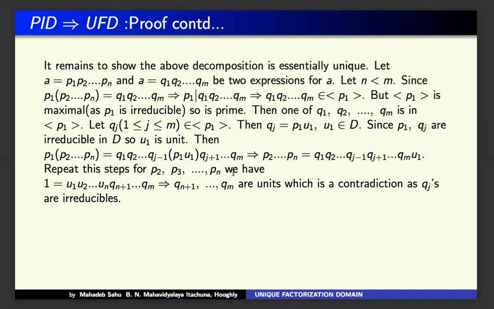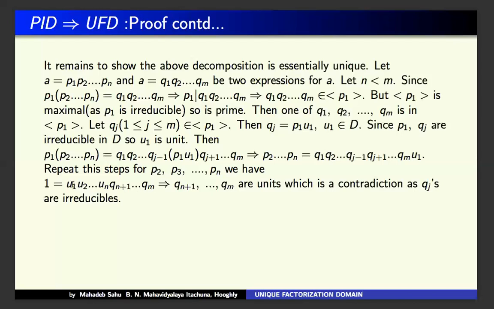So for each of Q1, Q2 up to Qn we get U1, U2 up to Un, and ultimately the remaining Q's, which start from Qn plus 1 to Qm, are here.